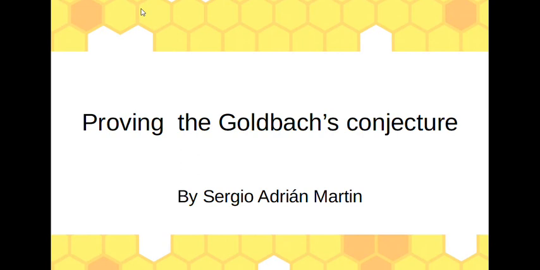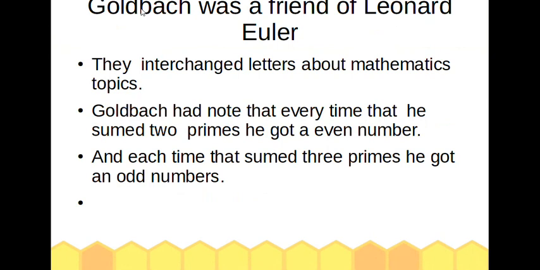Proving the Goldbach conjecture by Sergio de Martin. Goldbach was a friend of Leonard Euler. They interchanged letters about mathematics topics.